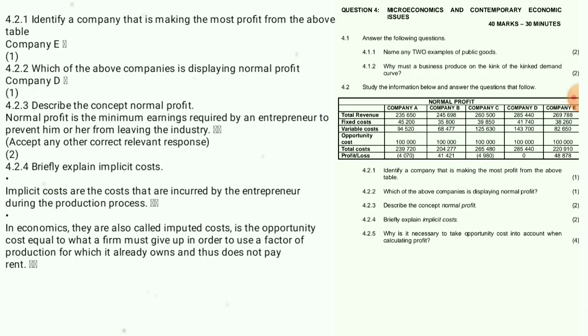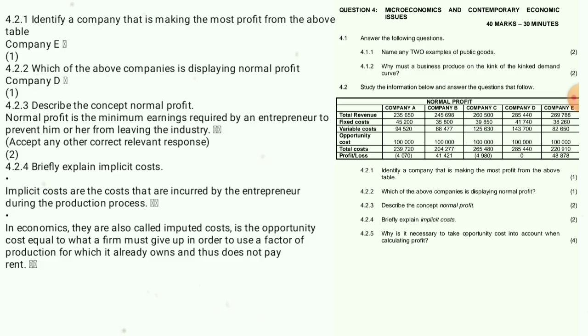4.2.4, briefly explain implicit cost. Okay, guys, we give 1. Implicit costs are costs that are incurred by the entrepreneur during the production process.